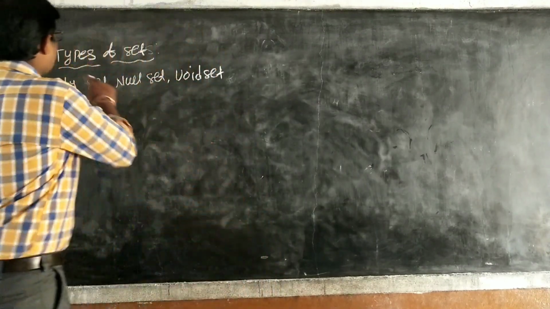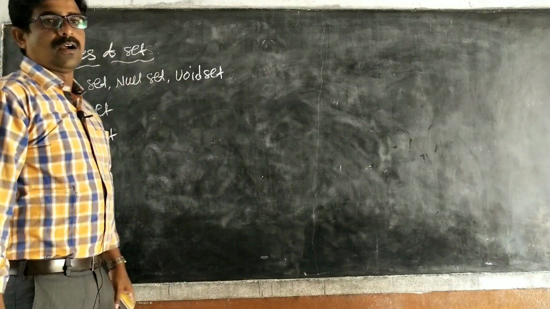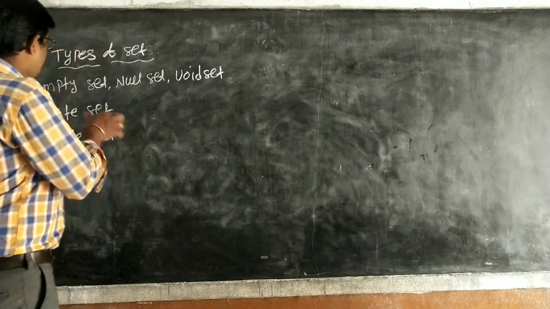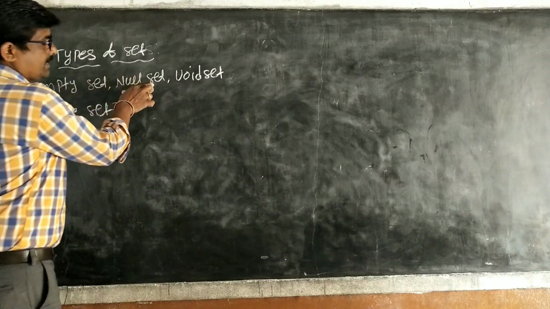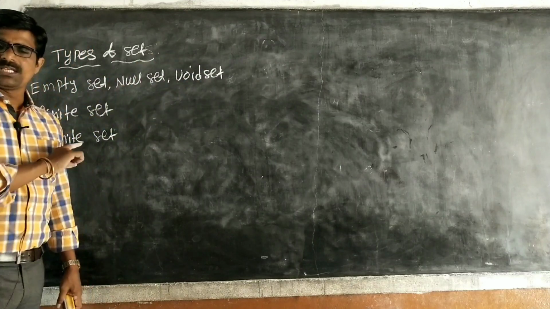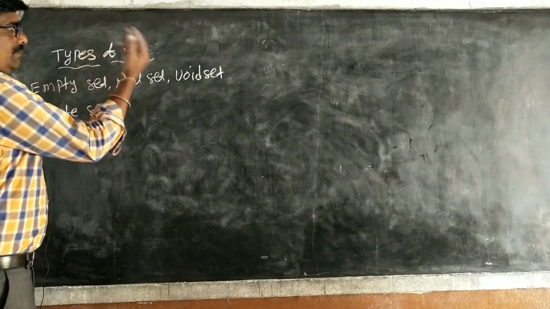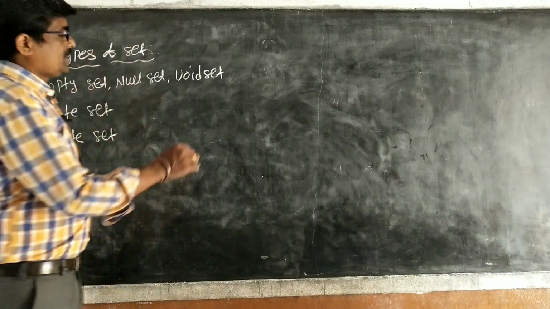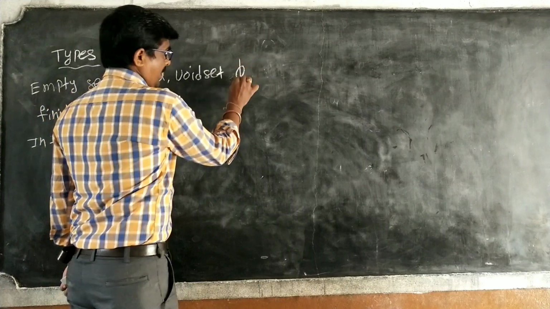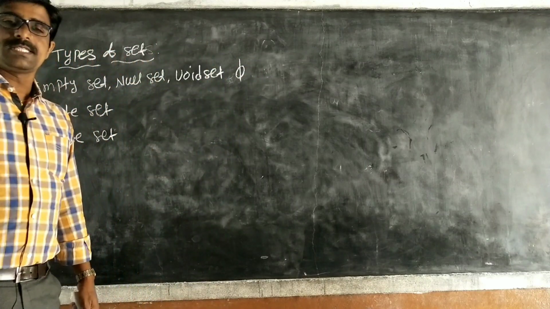Next, types of sets. First one is empty set or null set or void set. Both are same only. Empty set or null set or void set, and the representation is phi.